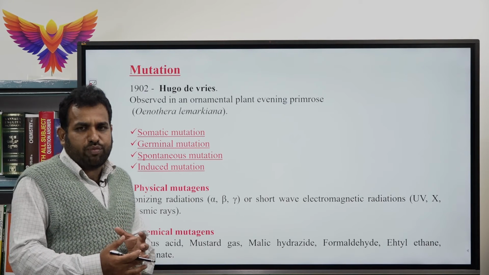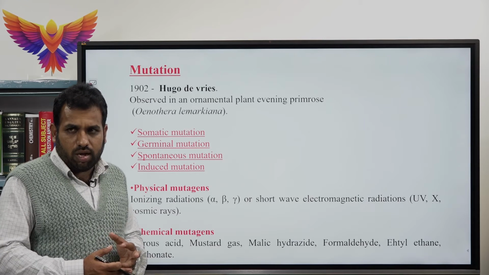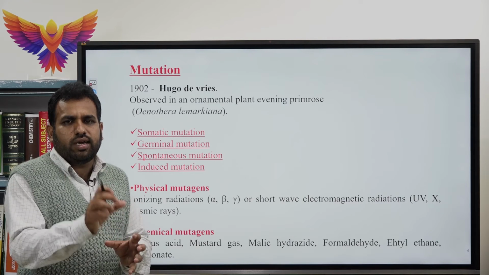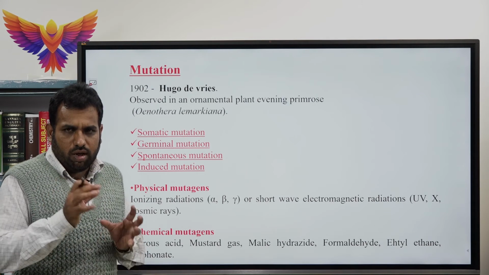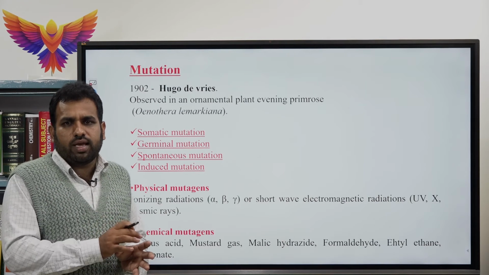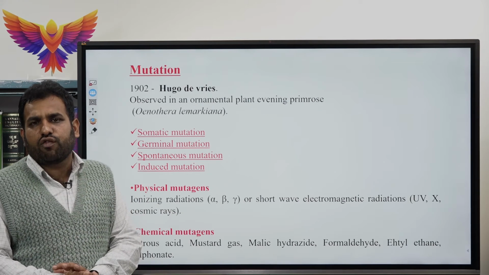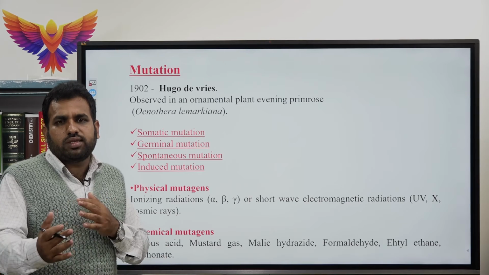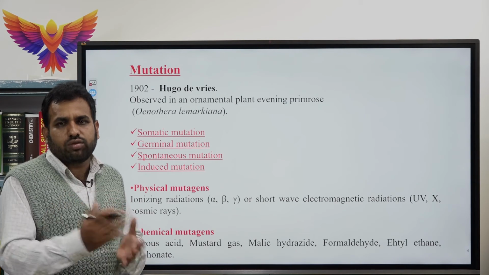There are two types of mutation, point mutation and frame shift mutation. Point mutation means there is a change in a single nucleotide base. In frame shift mutation, there will be a linear change of the whole DNA sequence. In the frame shift mutation, there will be shifting of nucleotide bases from here to there.